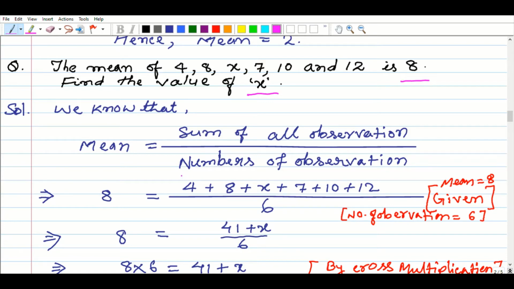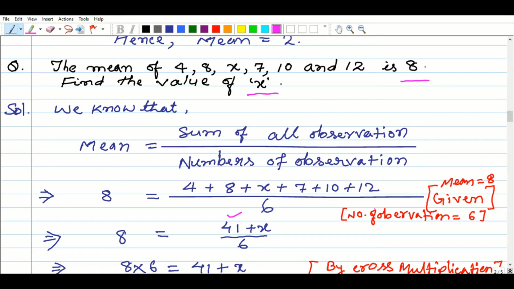After adding the constant values 4, 8, 7, 10, 12, except x, we get 41, and put the sign of addition and x.